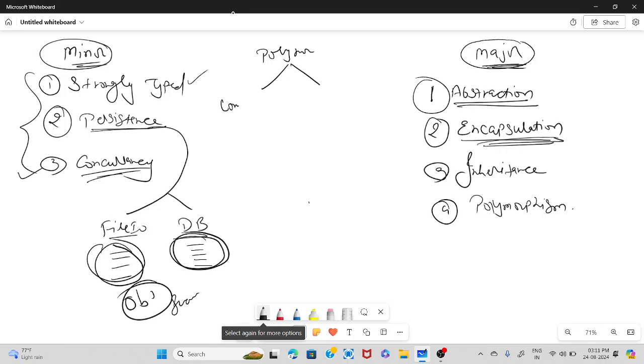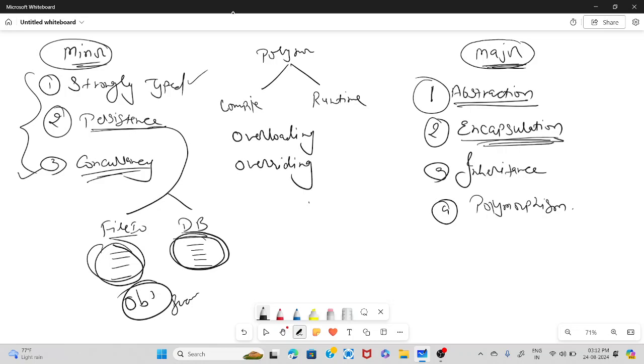One is compile time, or I can achieve it at runtime, right? Now, even in this section, these two things can be achieved, using overloading and overriding. So the definition of overloading is: the name of the function is the same but the parameters are different.